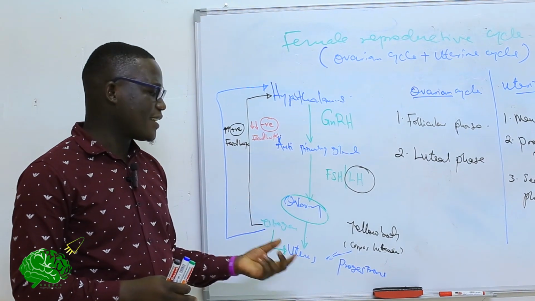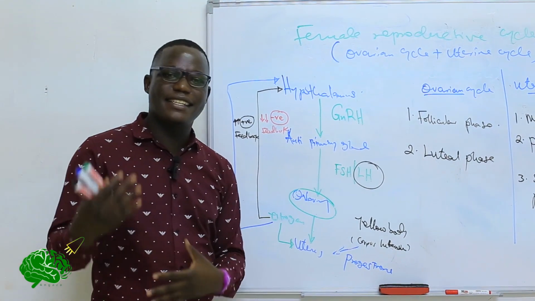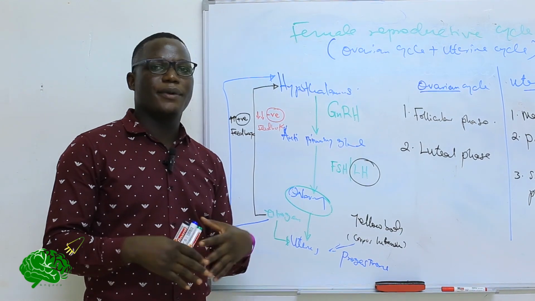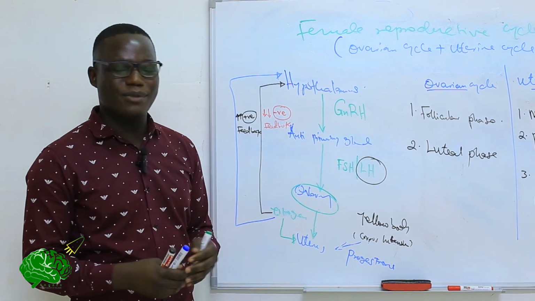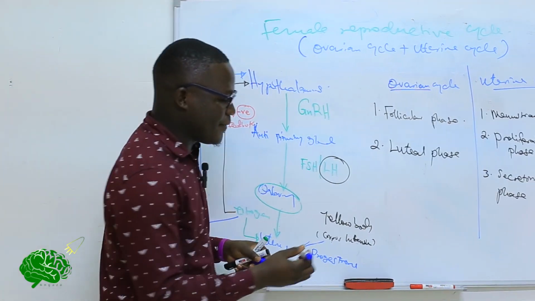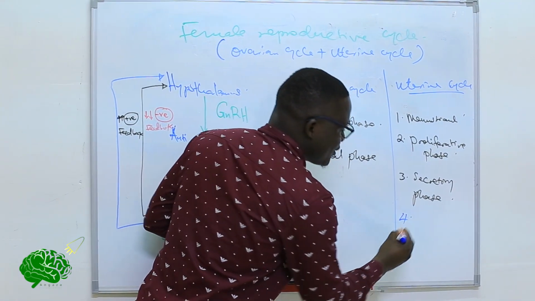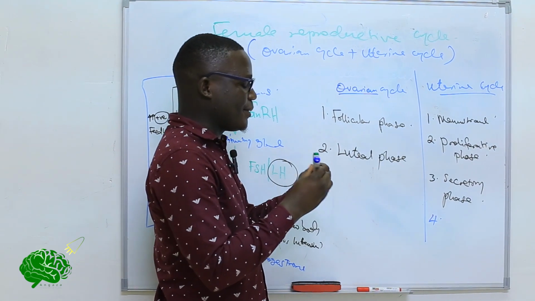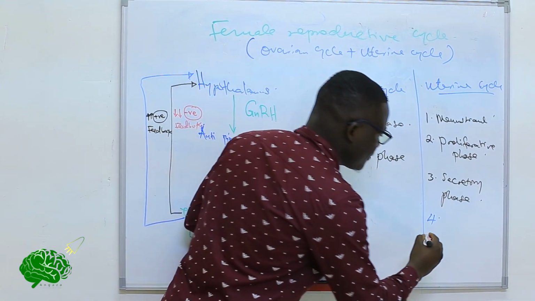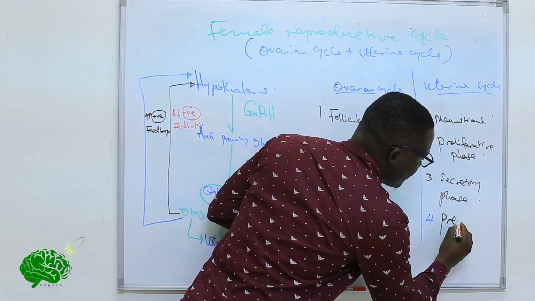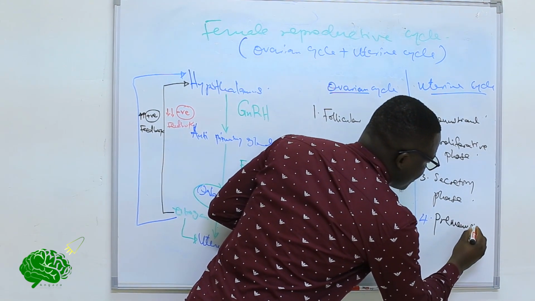There will be what? Ischemia. And that's when we start seeing what we normally call pre-menstrual symptoms. And this phase where those activities are occurring is the fourth phase of the uterine cycle, and we call that one the pre-menstrual